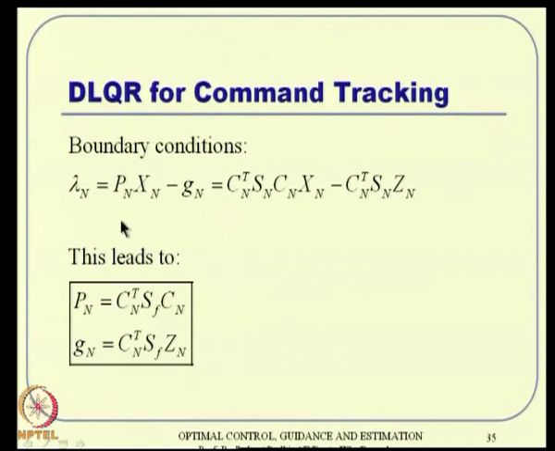So, boundary condition you can go there, and lambda n turns out to be p n x n minus g n. And then lambda n you can substitute all the variables whatever you know there, and then this leads to this, okay, if you equate these coefficients, then p n happens to be like this and g n happens to be this expression actually, that is what is written here.